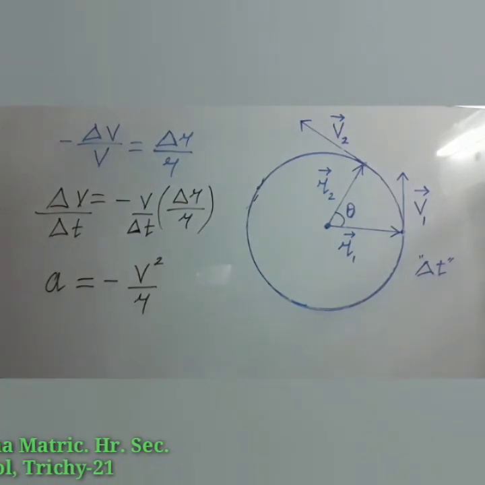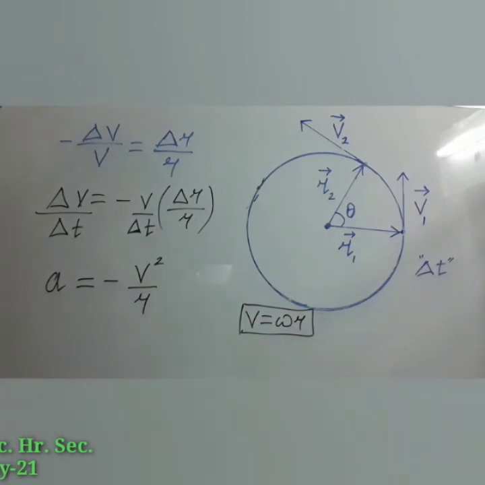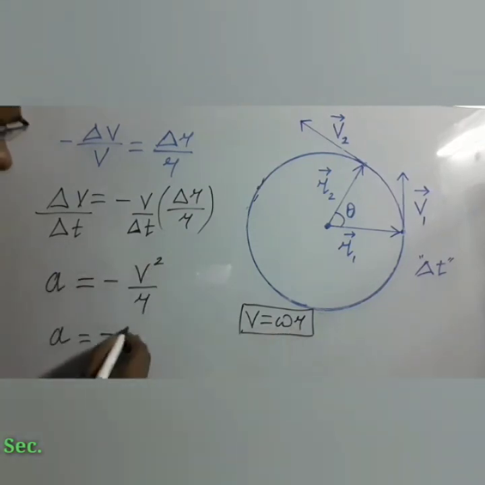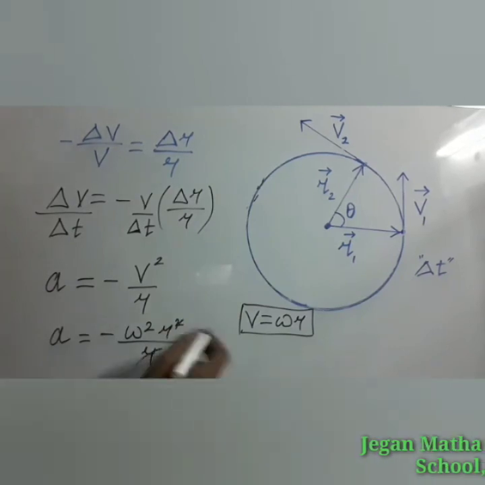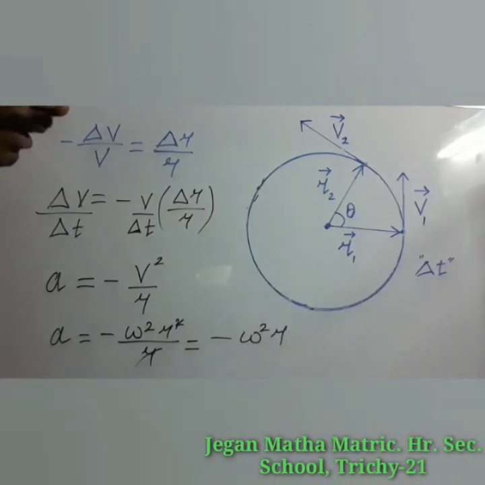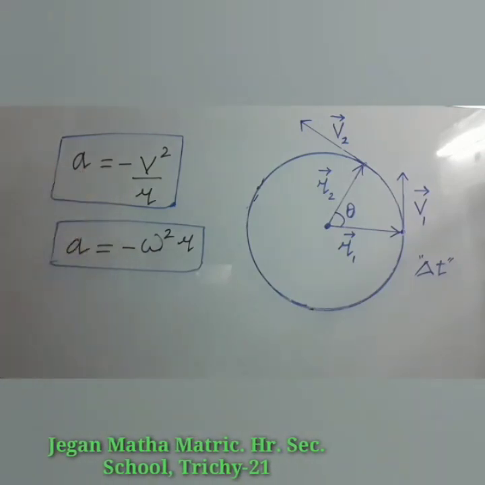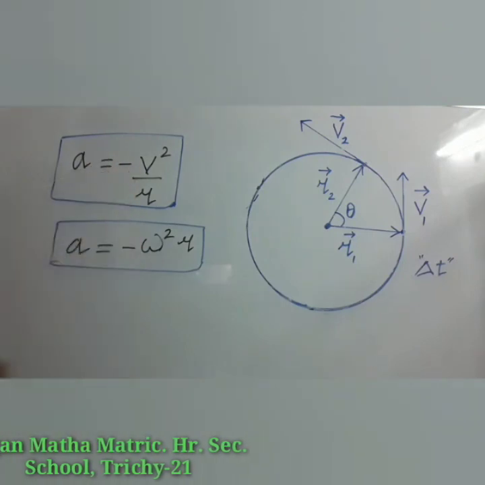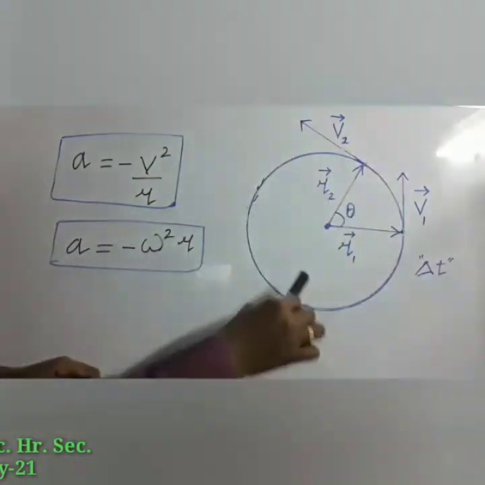Already we have learned the relation between the linear velocity and the angular velocity: v equals omega r. Here instead of v we can substitute omega r. Then centripetal acceleration can be written as minus, instead of v square we can write omega square r square divided by r, so r square can be cancelled. What is the final expression? Minus omega square r. These are the two expressions for the centripetal acceleration. The minus sign we have used represents that centripetal acceleration always points towards the center of the circle.